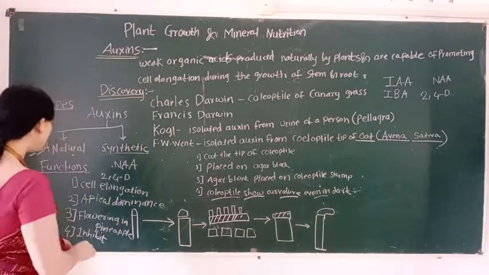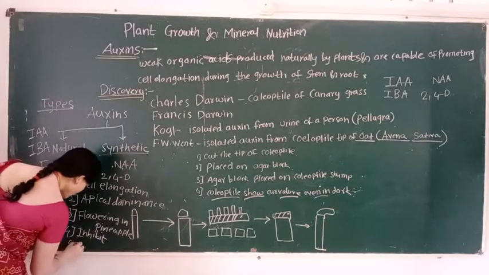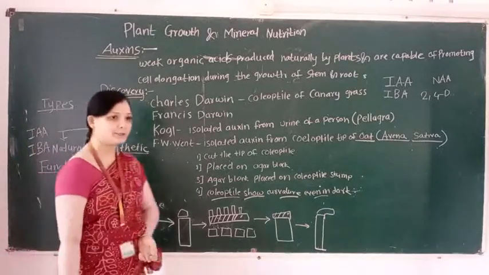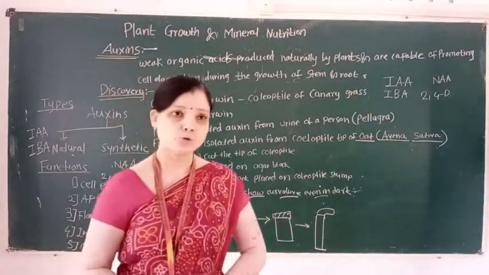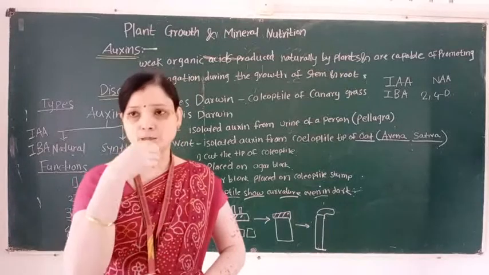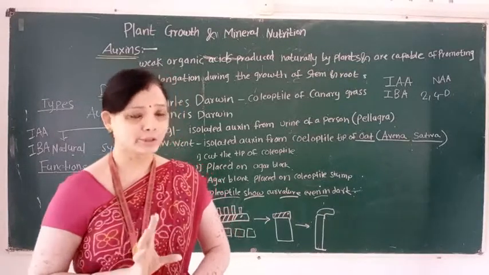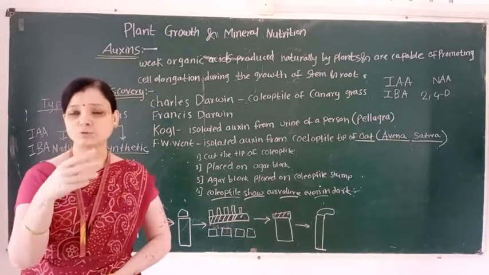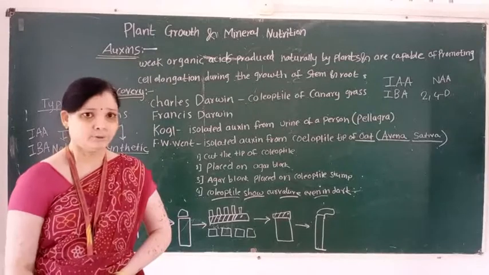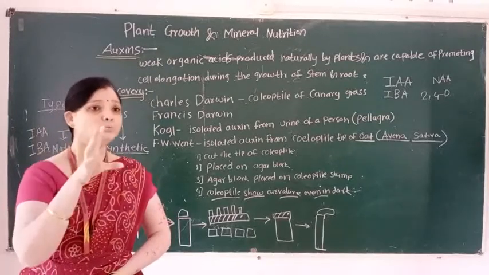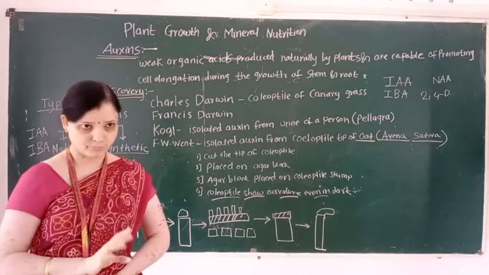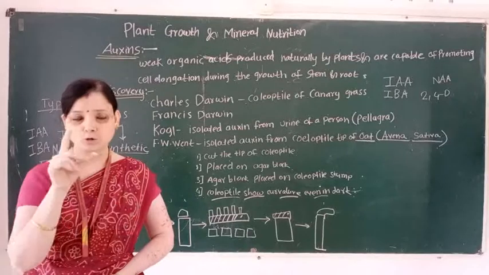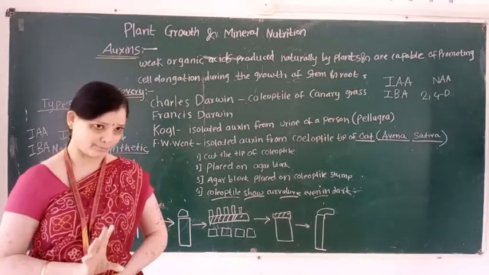Then another role of auxin is that auxin is also involved in cell division. So auxins are used in the tissue culture technique for obtaining callus. Callus is an unorganized mass. From the callus, a new plant body is born. So in the tissue culture technique, auxins are used for obtaining callus formation.